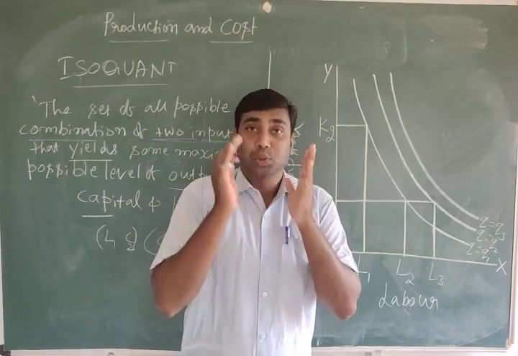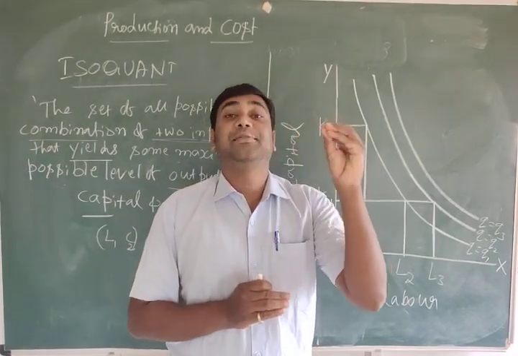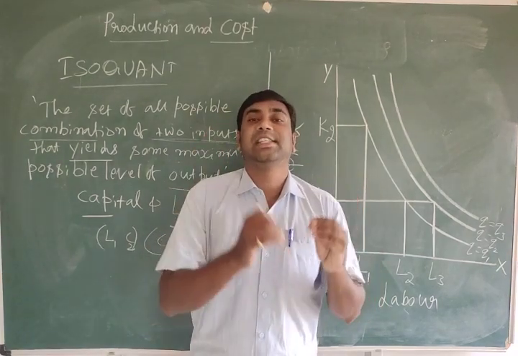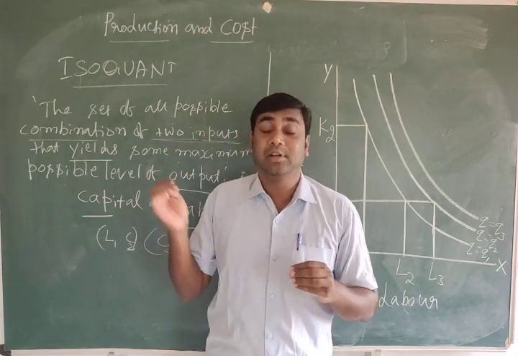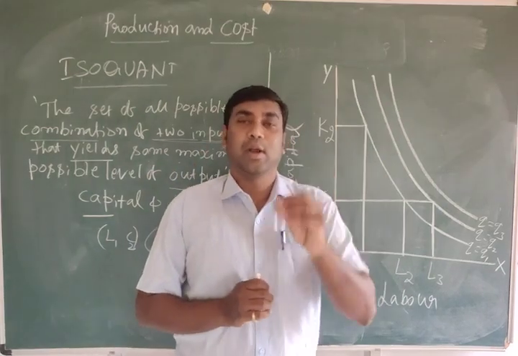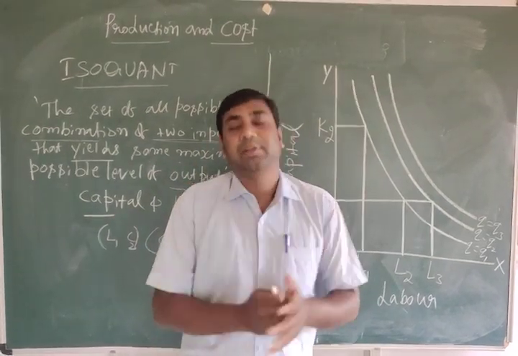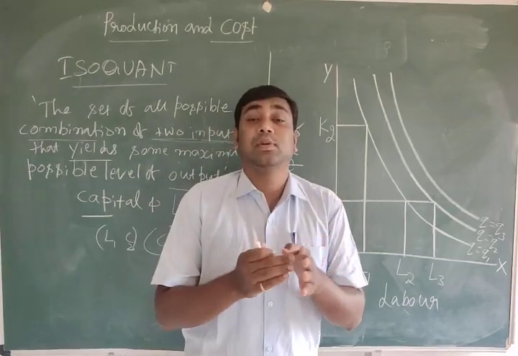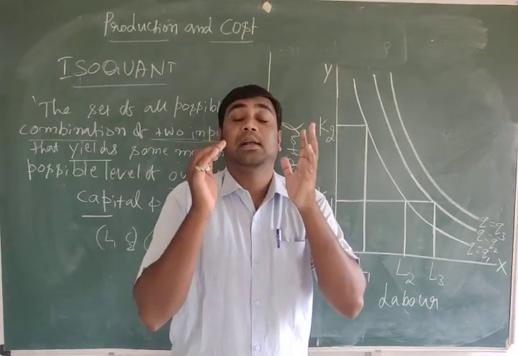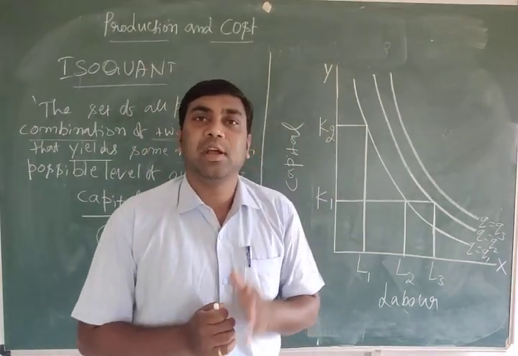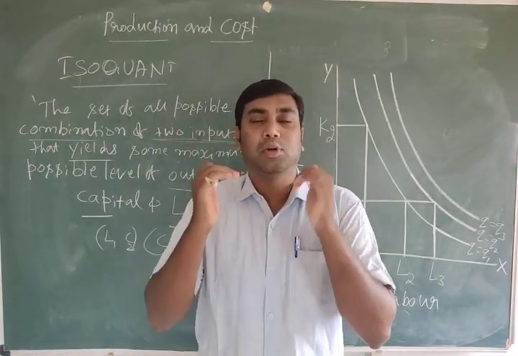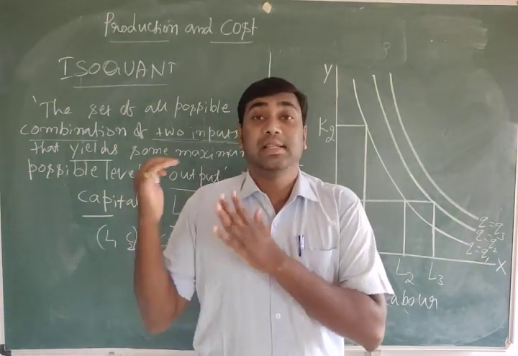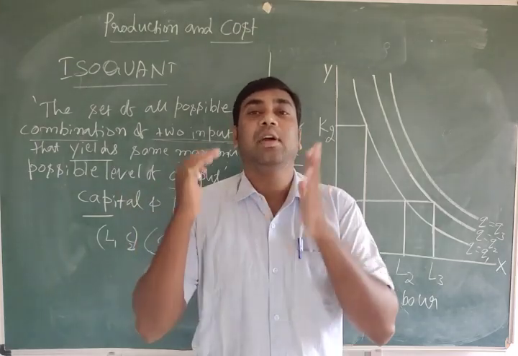In the second chapter you discussed which one? Indifference curve. Under that you discussed satisfaction, but here it is not satisfaction; you have to discuss the product. I already explained in the previous class, in the second chapter of microeconomics, you understood the behavior of a consumer. Now in this chapter you are going to discuss the producer, how we can produce goods and services. So we have to know the behavior of a producer.